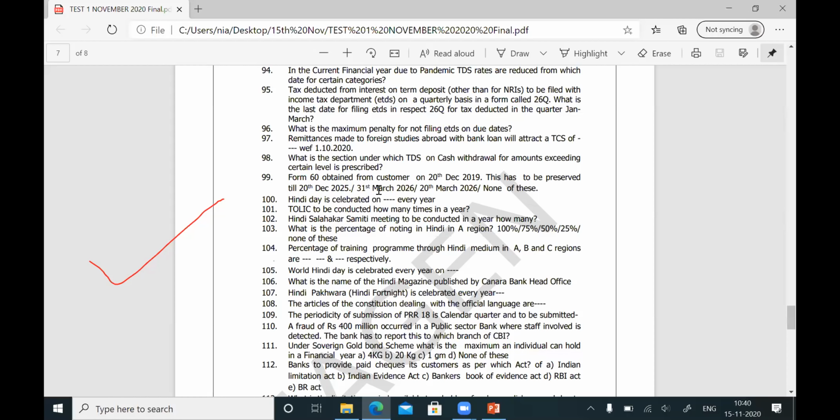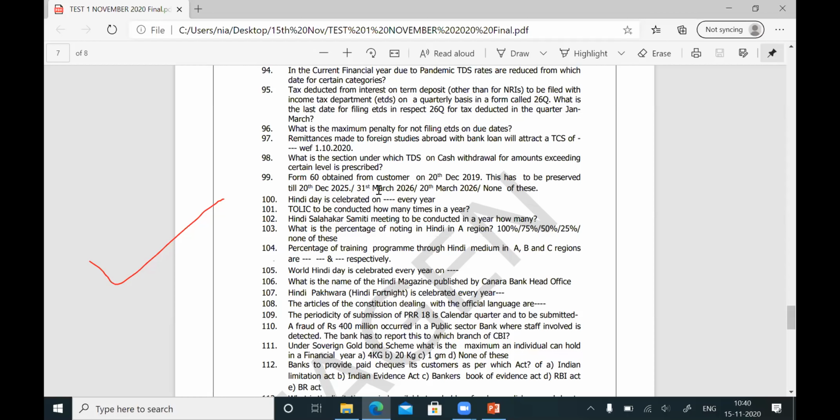Earlier, the physical copy of Form 60 obtained from the customer was sent to the income tax department. Now, the physical copy need not be sent. You have to send it electronically once in half year to the income tax department in a form known as Form 61.